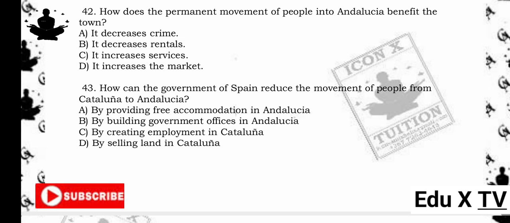42. How does the permanent movement of people into Andalusia benefit the town? A. It decreases crime. B. It decreases rentals. C. It increases services. D. It increases the market. The answer is D. It increases the market. Reason being, more people means a larger customer base, boosting local trade and the economy.